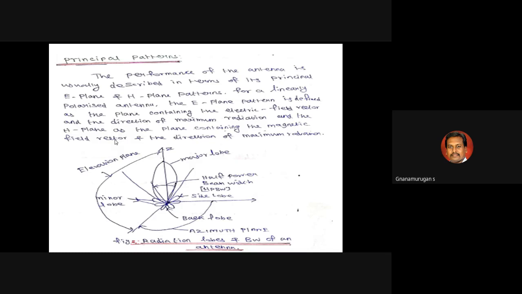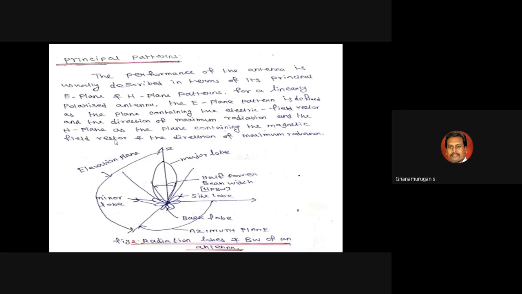I repeat again. What does the principle of pattern mean? You can use the electric field or magnetic field. Both fields are used to calculate the maximum direction of the radiation. You are using multiple antennas. That is the maximum radiation direction. That is the concept for the electric field and magnetic field for the pattern.